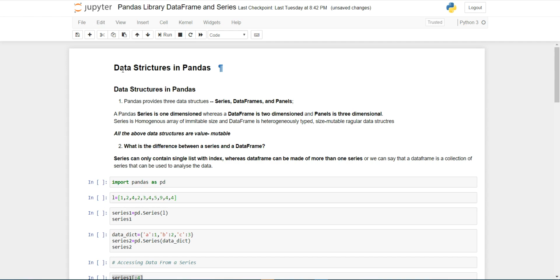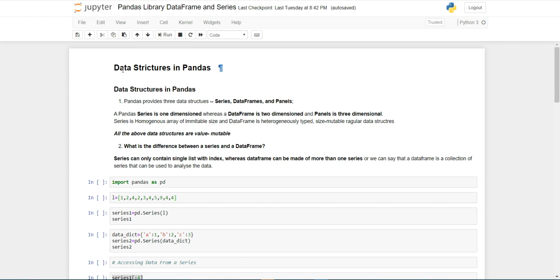Series is a homogeneous array of immutable size, and data frame is a heterogeneous, size-mutable, regular data structure. It means series contains only one data type of element, and it is one-dimensional. Data frame is heterogeneous type. It means data frame contains multiple data types. It is mutable. It means we can change the shape of the data frame. All the above data structures are value mutable. It means we can change the value at a given location in a series or data frame or panel.